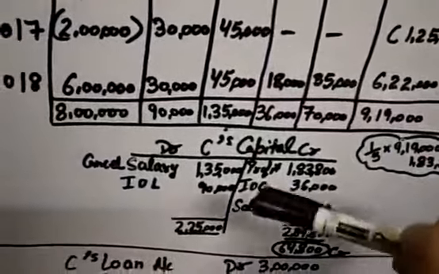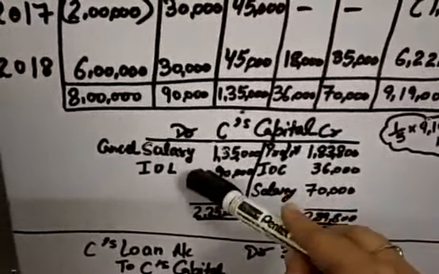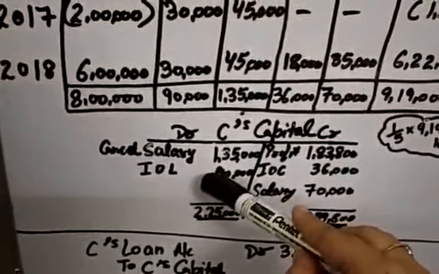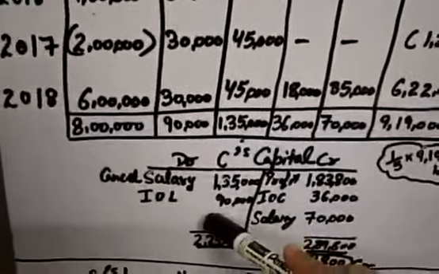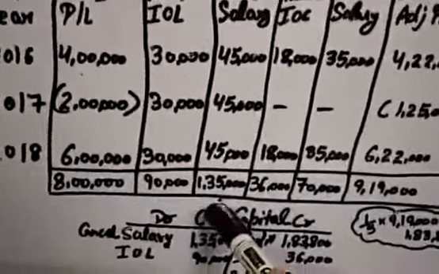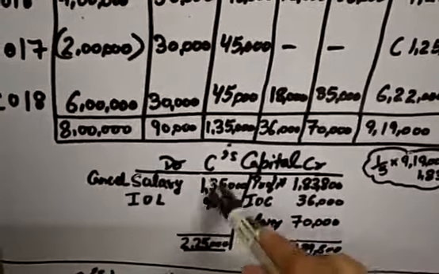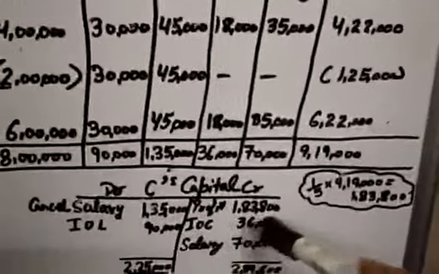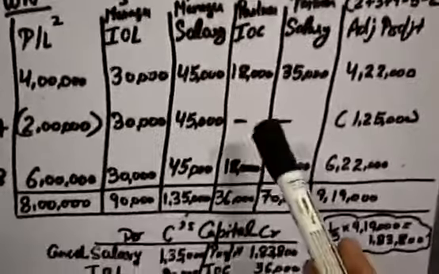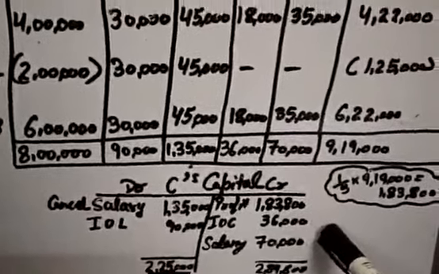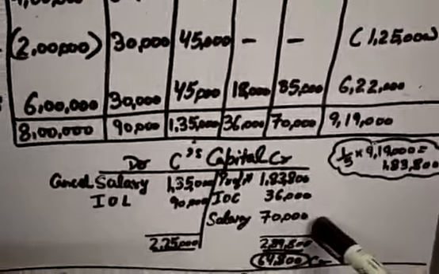So what I have done is, I have made a seized capital account. I will cancel all the things which have already been given to him, so I will debit them. For example, interest on loan given to him is 90,000, and I will cancel this 90,000. Salary already given to him is 1,35,000, I will cancel it. For cancelling, we have to debit all these things. Now what will he get? He will get a profit of 1,83,800, the 1/5 share of profit. Now he will get interest on capital 36,000, and salary of 70,000. So we will credit these in his account.